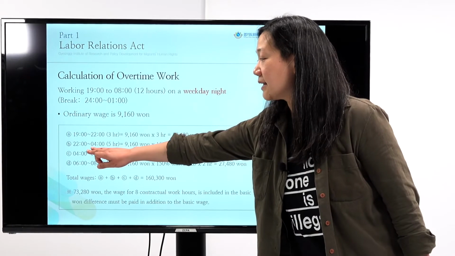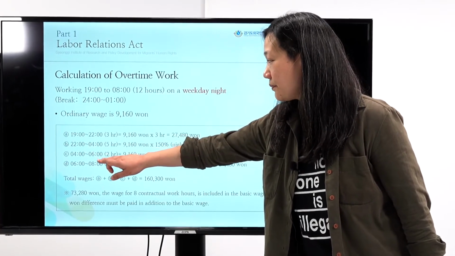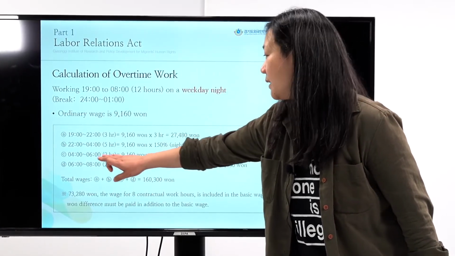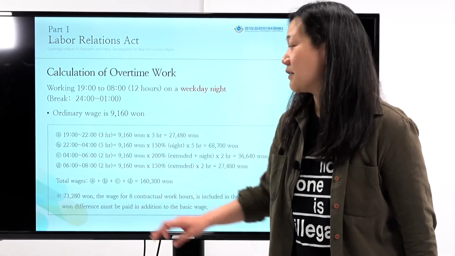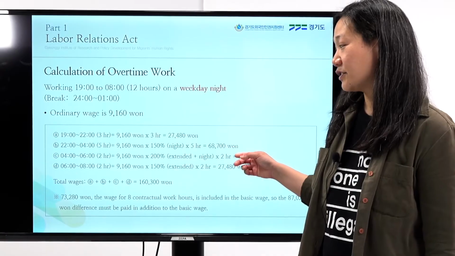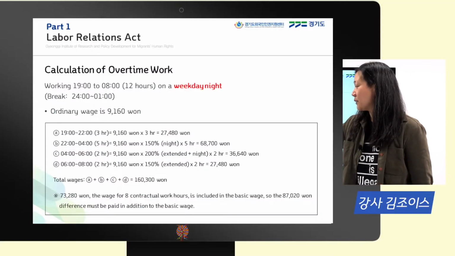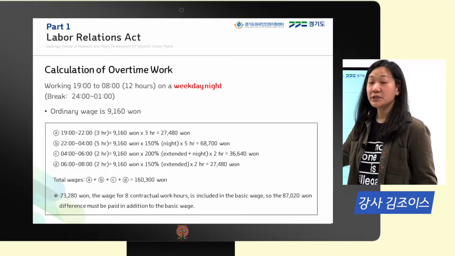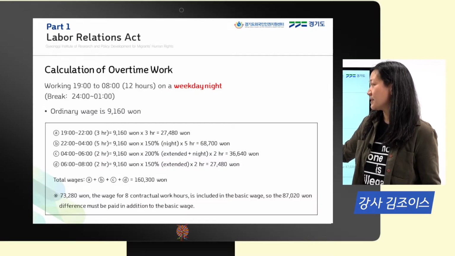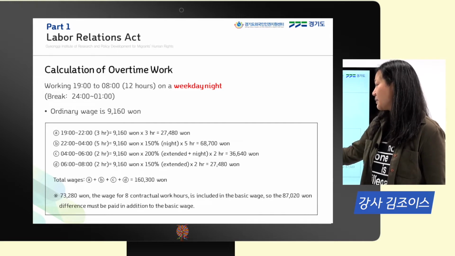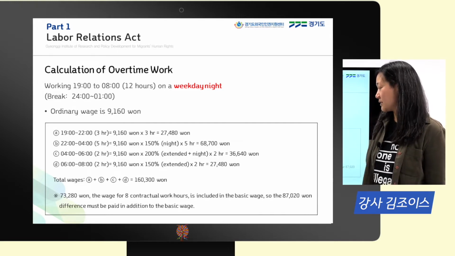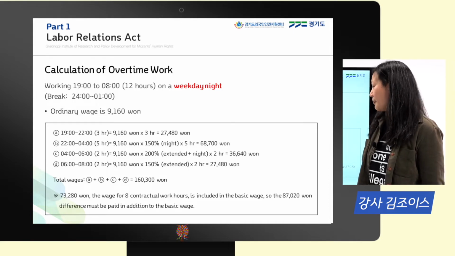And then the second leg would be 10 p.m. until 4 a.m. So this is a 5-hour shift. Now, here we're going to take our ordinary wages and then multiply it by 150%. Why? Because now we're in the night shift, okay? And then we are going to multiply it by 5 hours, and this brings us to 68,701.